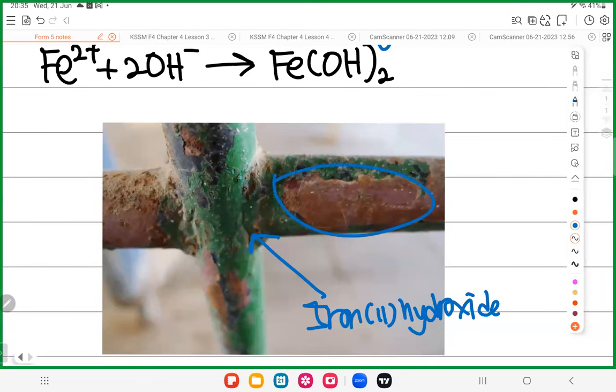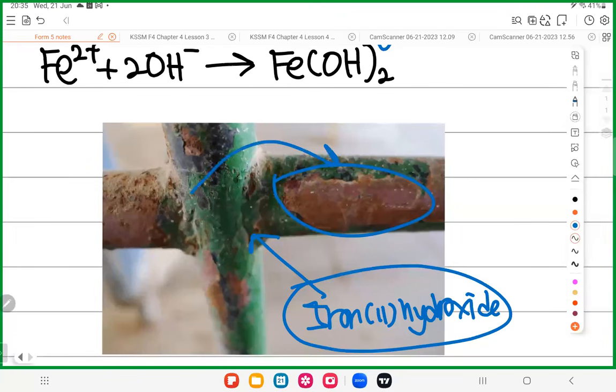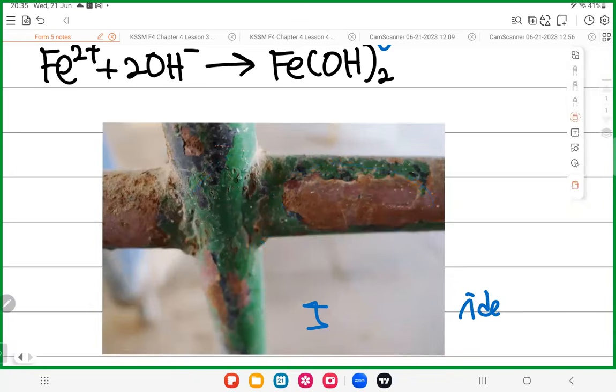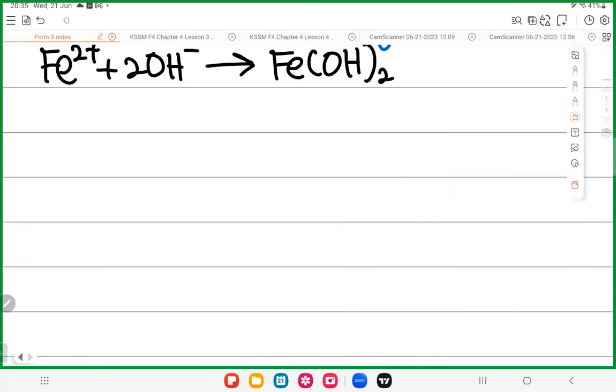Is it okay? I just want you all to learn a simple piece of knowledge here. When a normal iron undergoes rusting, it does not become a brown solid immediately. You don't expect the iron to immediately become brown rust. No, the iron will form a green substance first, and only then become brown. So why is there a green color?